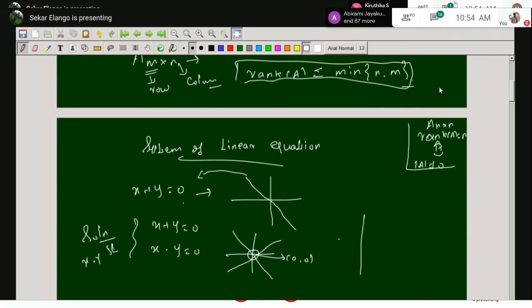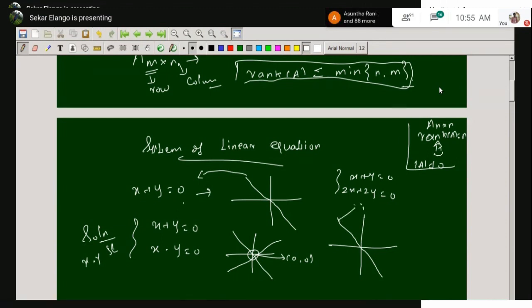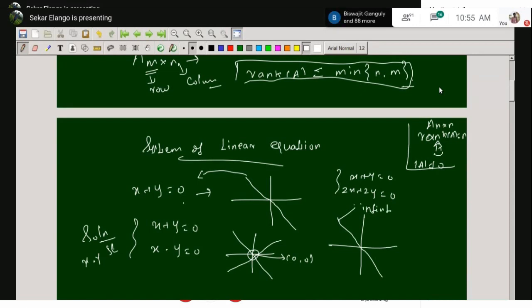Suppose you take another system, like x plus y equal to 0 and 2x plus 2y equal to 0. Here you can draw the picture. This is x plus y equal to 0. What is 2x plus 2y equal to 0? That is the same thing, the same line. Here the two lines intersect at all the points. So we have an infinite number of solutions.